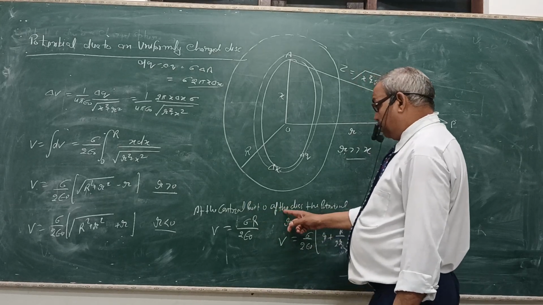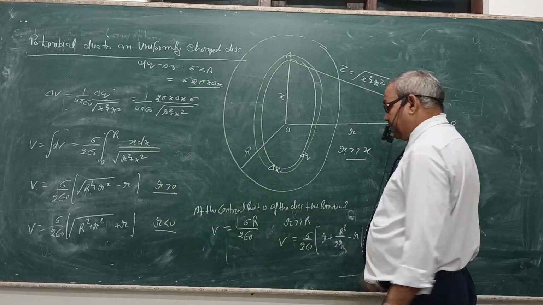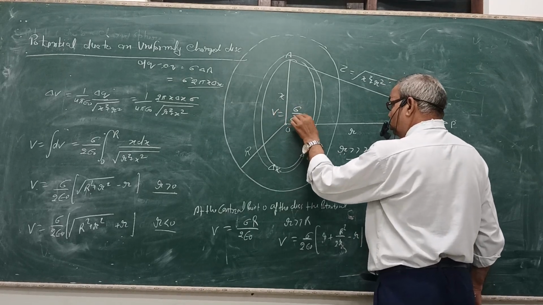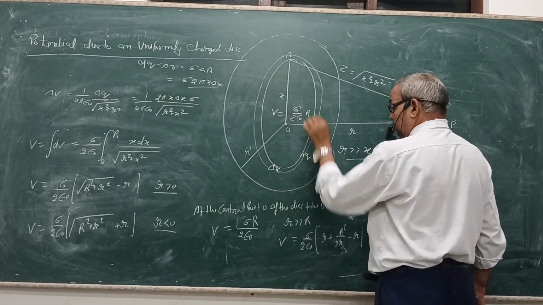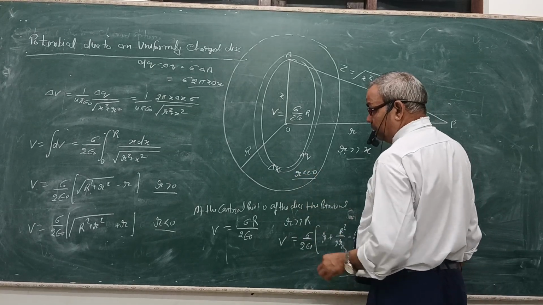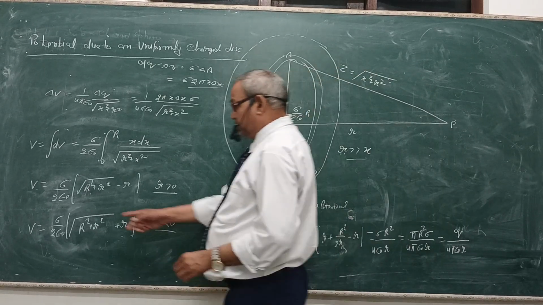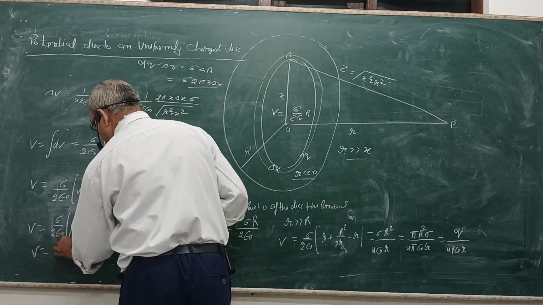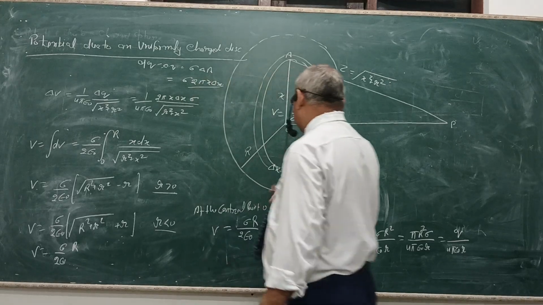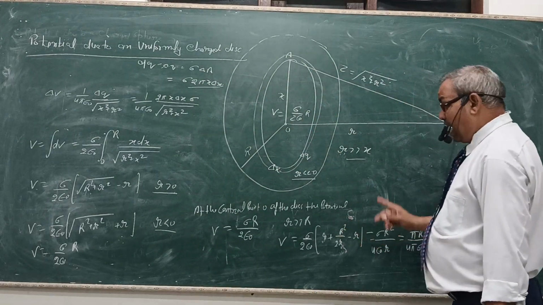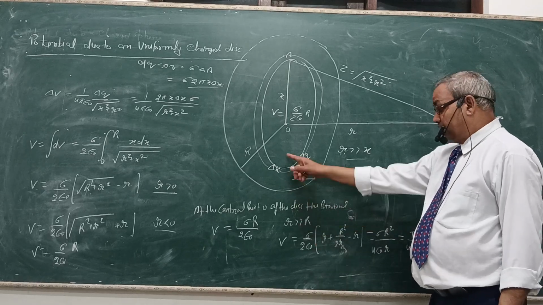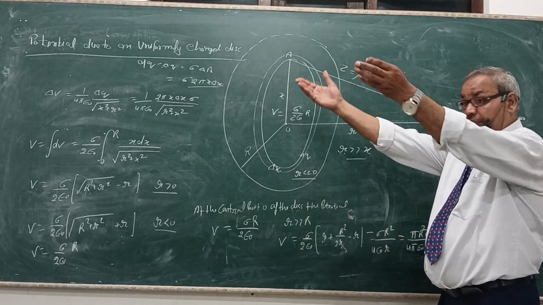So at the center point O of the disk, the potential is V equal to sigma upon 2 epsilon naught into R. Because x is very small, its value is negligible, so we can find that the potential at the center is V equal to sigma upon 2 epsilon naught into R. Now for r greater than capital R, we find the potential outside of the disk.